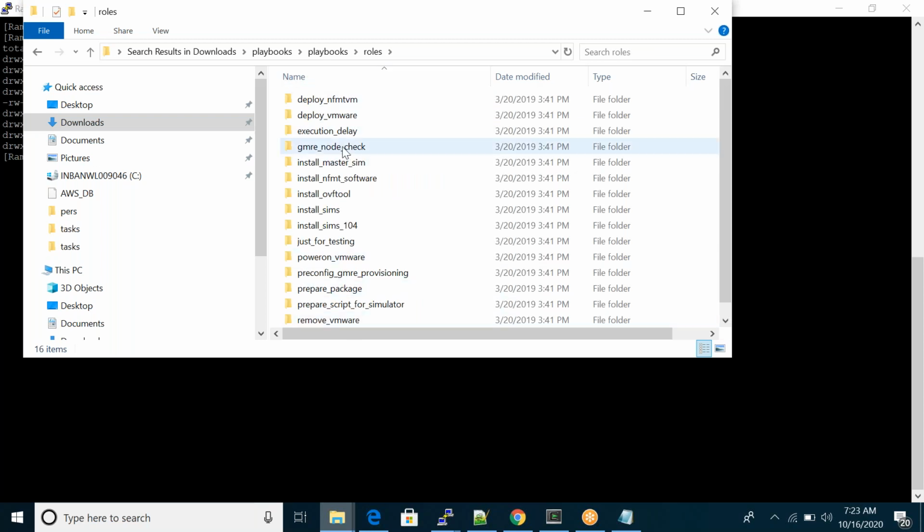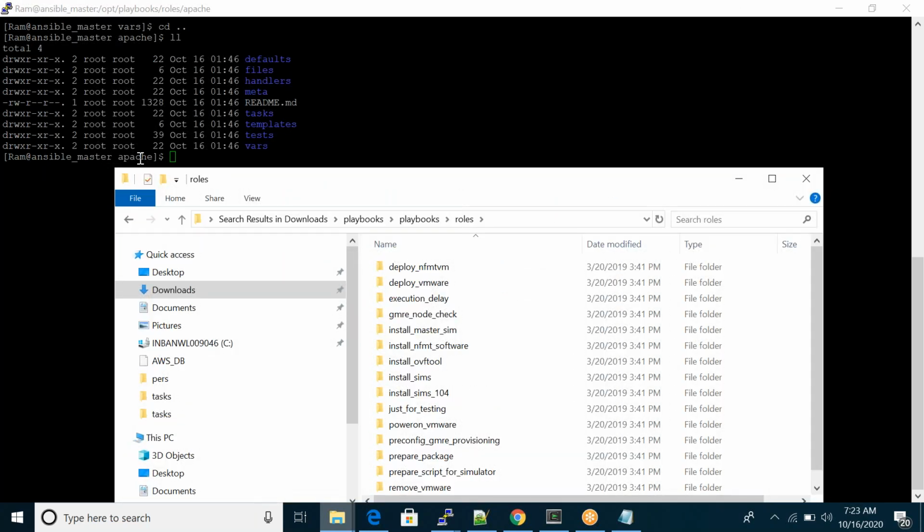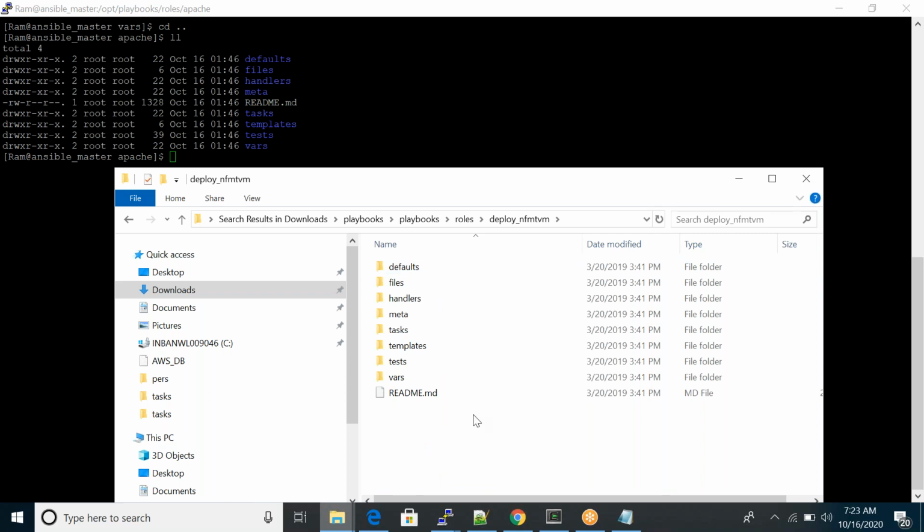These are our roles, like Apache. Here I have created one role named Apache. Just open any one role and you can see the same file structure: defaults, files, handlers, meta, tasks, templates, test, vars, and the readme file. If you issue the command ansible-galaxy init with your role name, it will automatically create that folder structure.